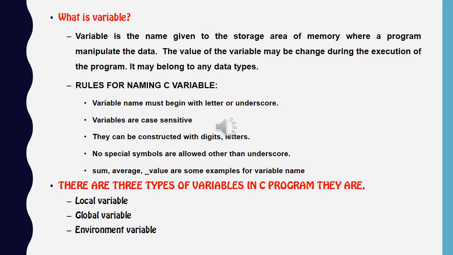There are three types of variables in a C program. First is the local variable, whose life is retained within that particular function. Second is the global variable, which we can access in all parts of the program. Third is the external variable.